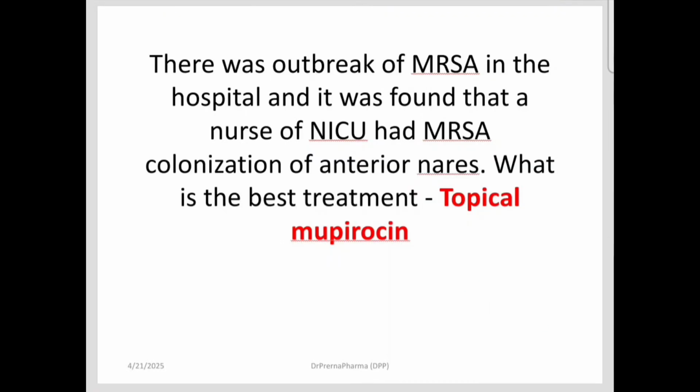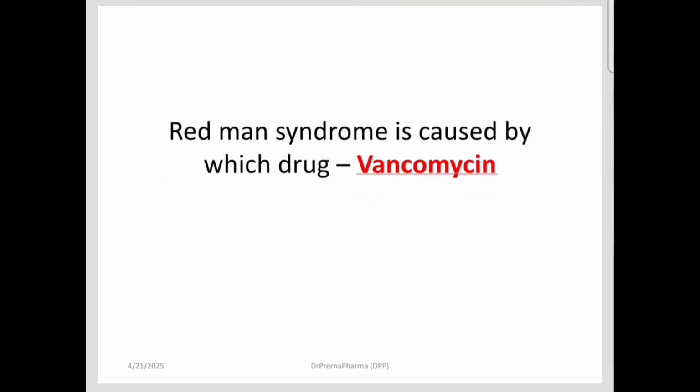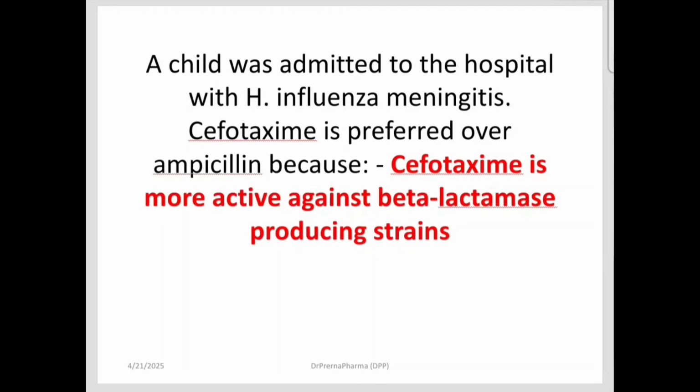Give topical mupirocin. Imipenem is combined with cilastatin because cilastatin prevents the degradation of imipenem in the kidney. So this combination of imipenem cilastatin is more effective because it reduces the degradation of imipenem and makes it longer acting. Red man syndrome is caused by vancomycin.